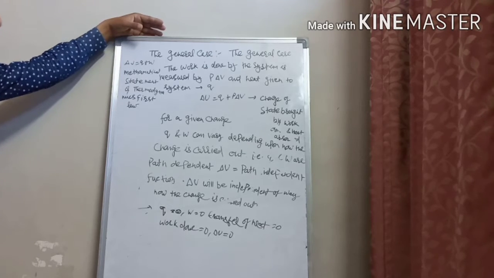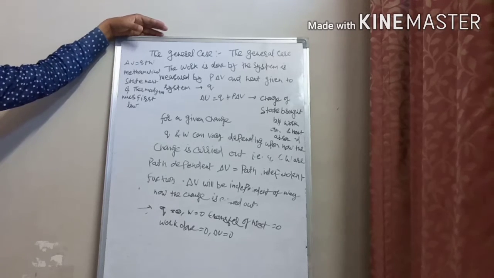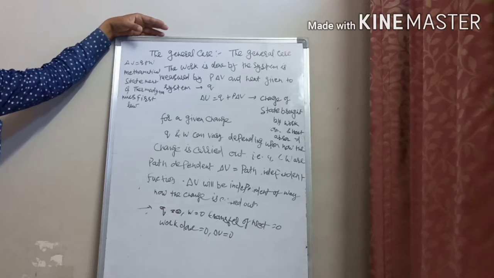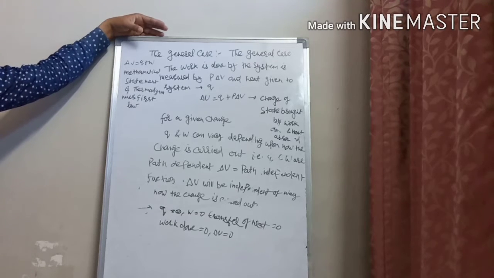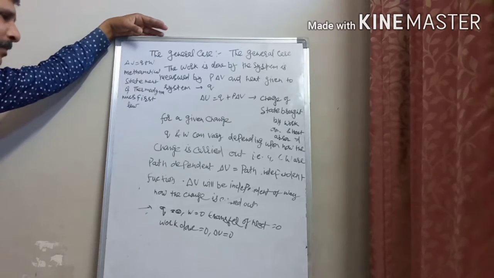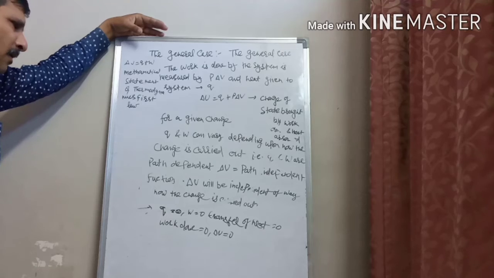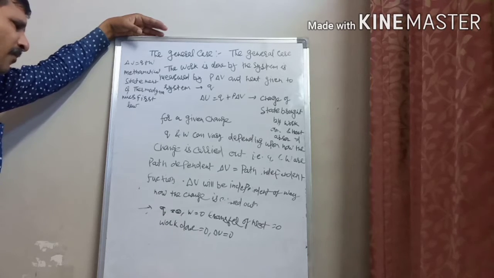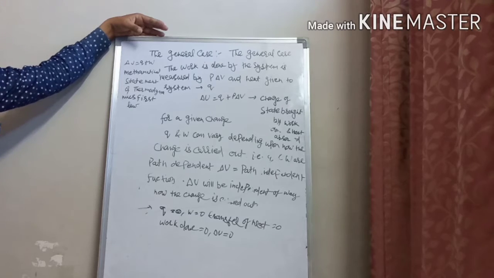Now we are going to apply the thermodynamic first law to different thermodynamic processes. For an adiabatic or isolated system, Q will be 0 and W will be 0. Therefore heat given to the system is 0, work done by the system is 0, and delta U will be 0.